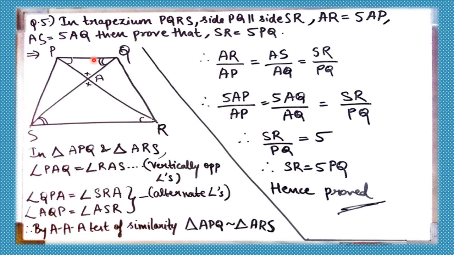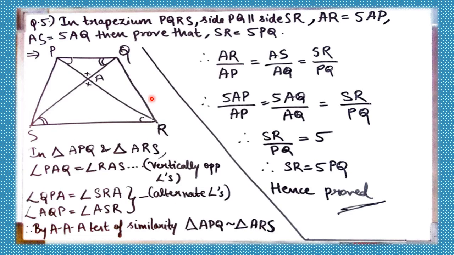And one more thing, if you observe these cross marks, these two angles are vertically opposite angles. So they two are also equal, or congruent. So we have three sets of angles which are congruent. Hence by AAA test of similarity, triangle APQ is similar to triangle ARS.